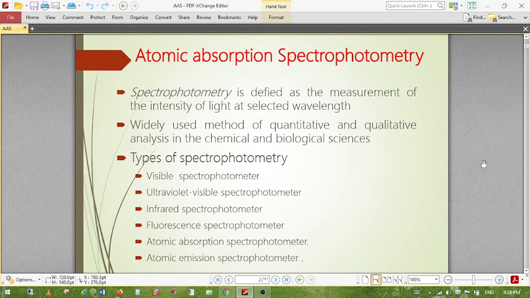The single beam atomic absorption spectrometer allows a single beam, and the double beam has a reference beam also, similar to the UV visible spectrophotometer. In double beam we take a reference, and if there is a sample we can directly measure or compare the difference between the reference and the sample. But in single beam we have to take out the sample and again place a different sample. So here the reference is the main thing. The double beam AAS is the advanced version of the single beam AAS.